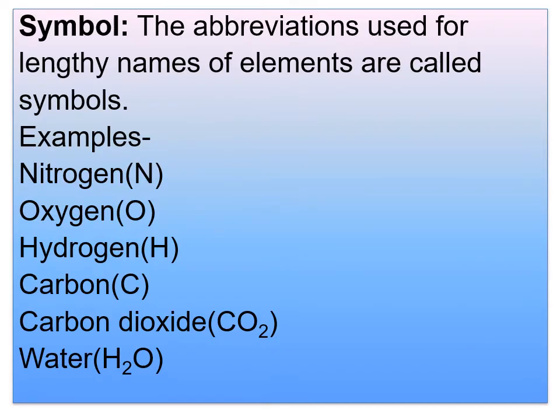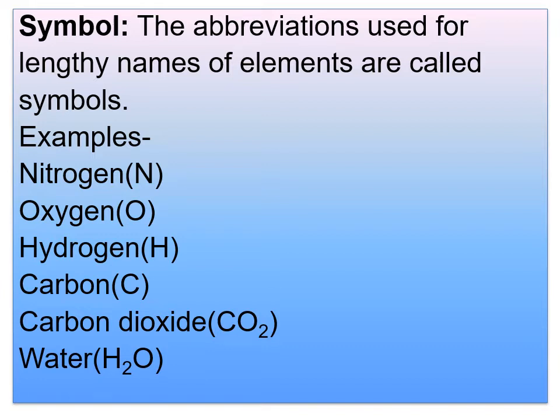So children, listen carefully here. A chemist, instead of writing full and lengthy names of an element, used abbreviations called symbols. In the language of chemistry, a symbol represents one atom of an element. Already I told about the atom and the definition of an element. Now coming to the definition of a symbol, the abbreviations used for the lengthy names of elements are called symbols.